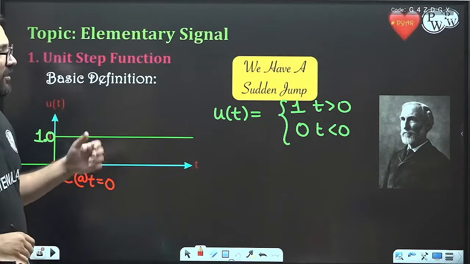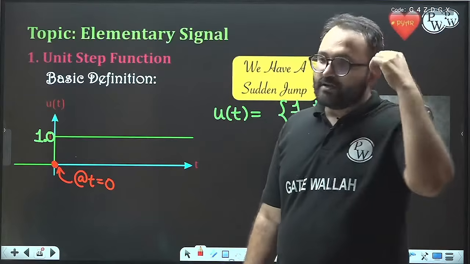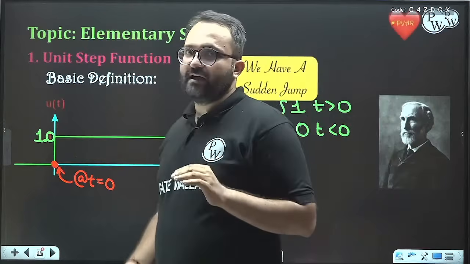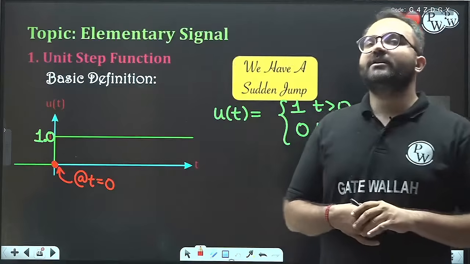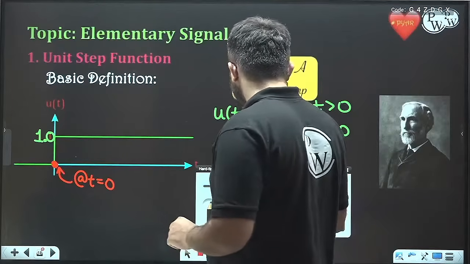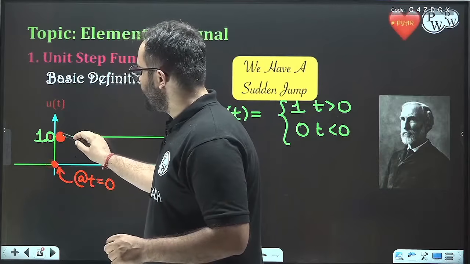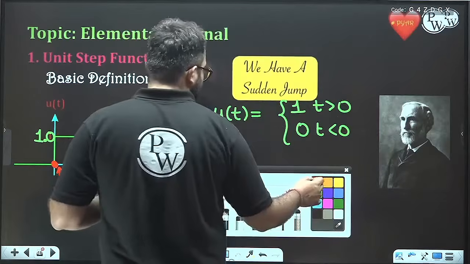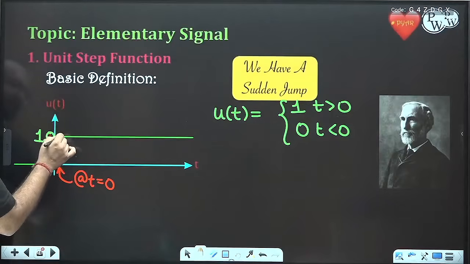Now this person is Gibbs. Gibbs says that whenever in a signal there is a discontinuity, then at the discontinuity point the signal will have a value that is equal to 1 upon 2, or half, or the average of the preceding value and the next value. Remember this.